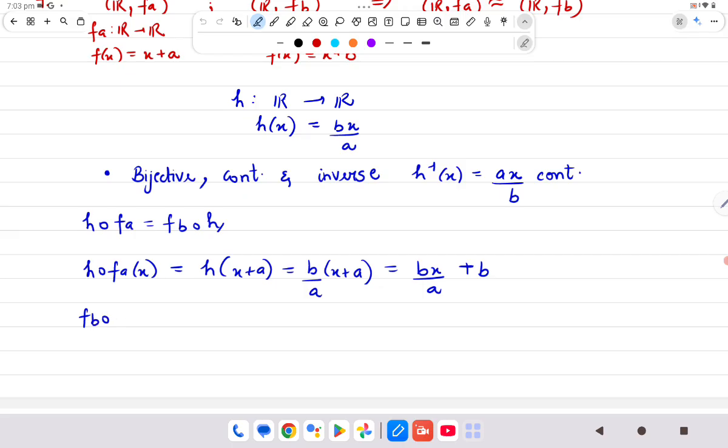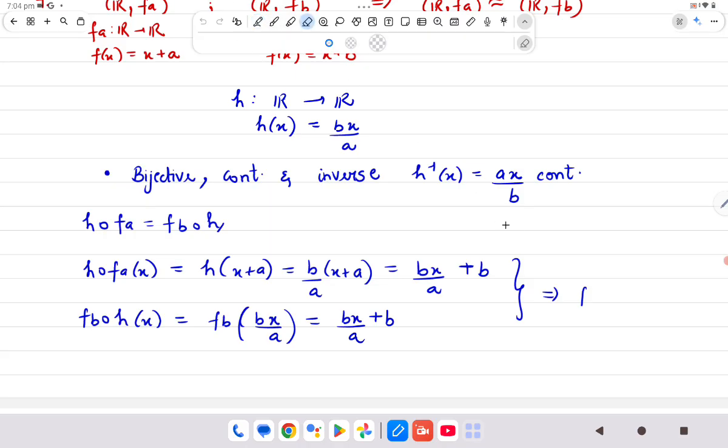What is FB composition H of x? It is FB of Bx by A. Just translate it by B. And what we are getting is they both are coming out to be equal. So we are done proving that they both are equal actually.